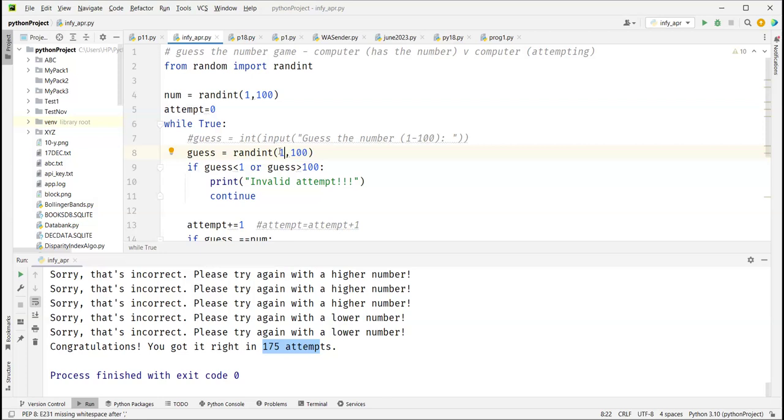So initially 1 and 100 is fine. For the first guess, it's 1 and 100, right? But from the second guess onwards, the range has to come down. It should be a lower range, right? So initially I can say start.